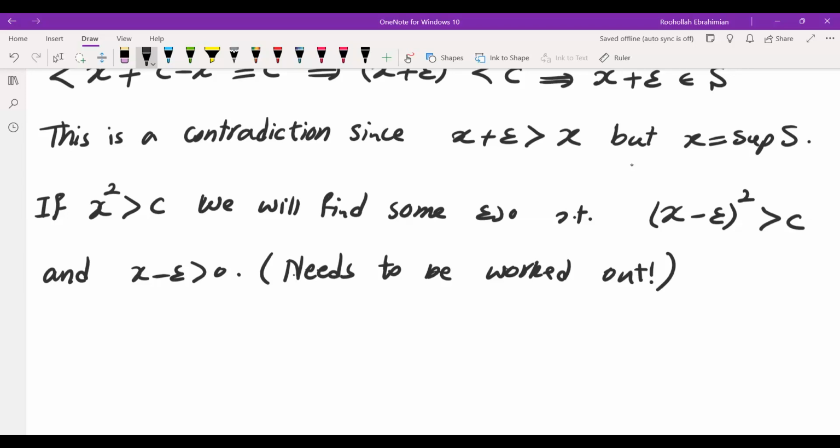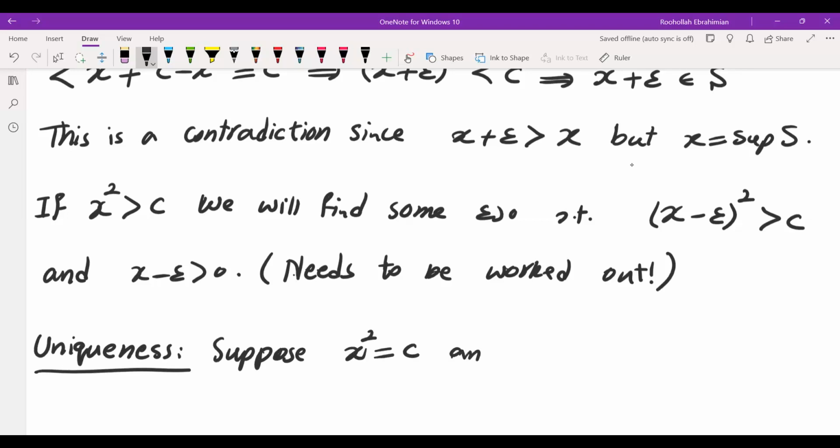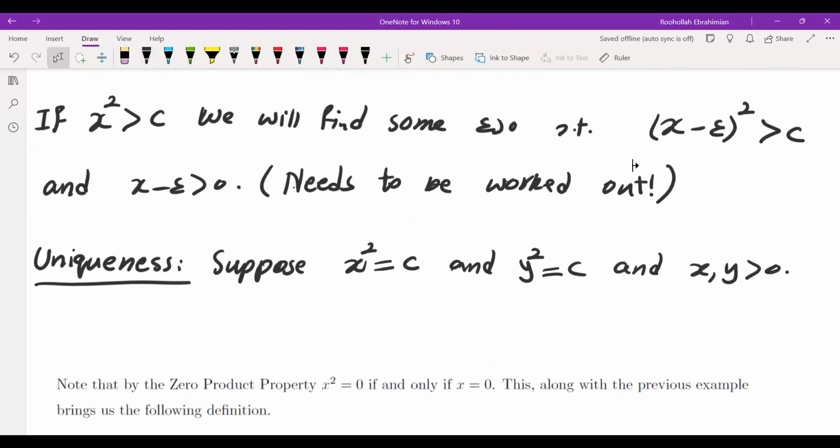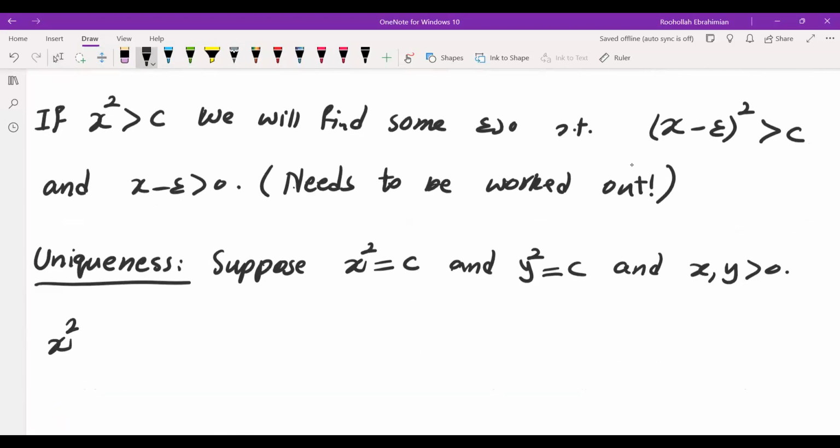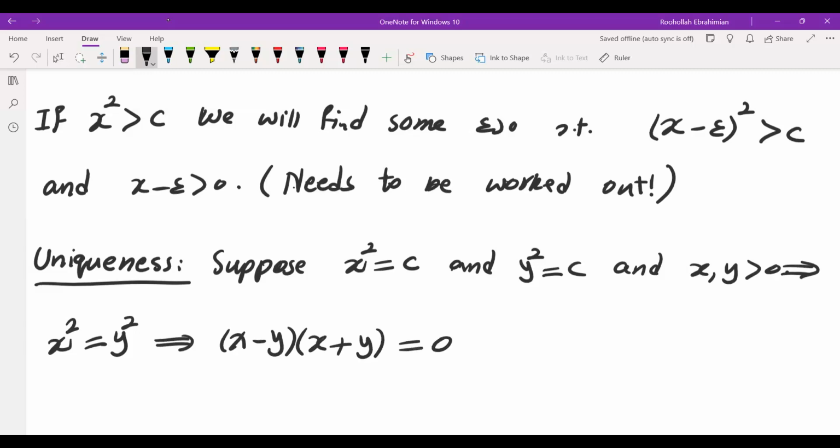And the final thing we're going to do is to show the uniqueness. So here's the uniqueness. Suppose x squared is equal to c and y squared is equal to c, and x and y are both positive. So this gives us x squared equals y squared, which means (x minus y) times (x plus y) is 0.